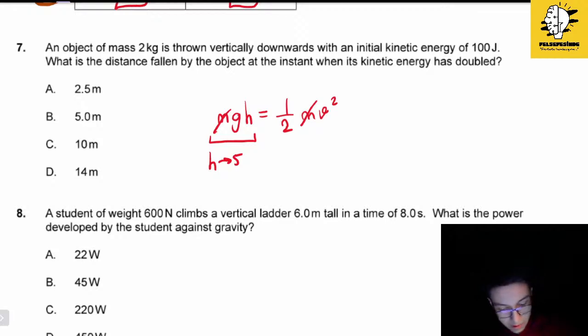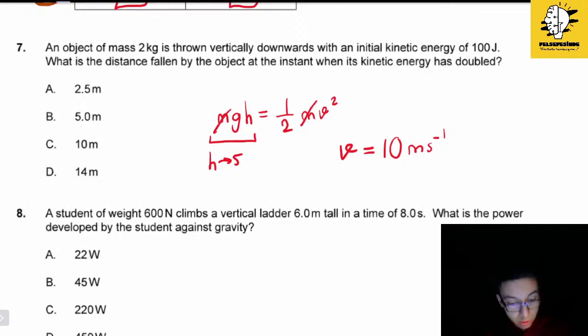Okay, sorry. So we know that V is equal to 10 meters per second at the beginning, right? It's equal to 10 meters per second. So as it will go down, its kinetic energy will be doubled. Therefore, we are looking for the point where it is going to be 200.